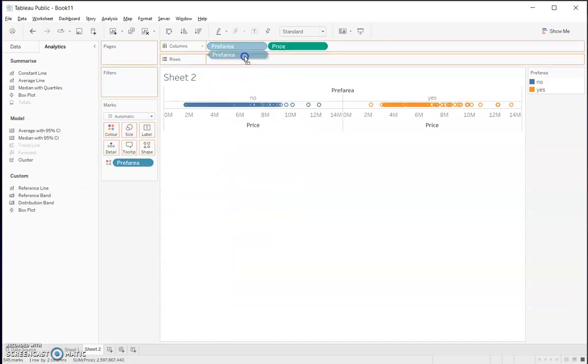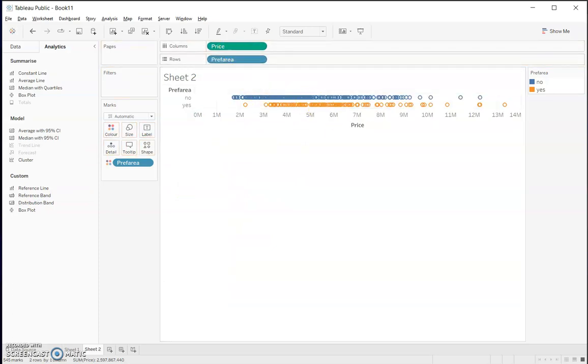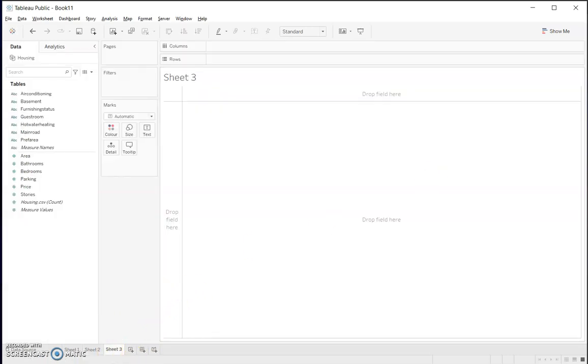I can just put it here. So basically, from this, we can already see we can just add average line, and I think this is already a good answer. But another way of doing it could be something else.